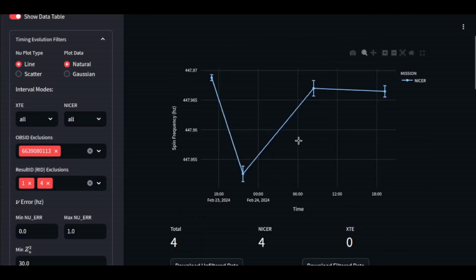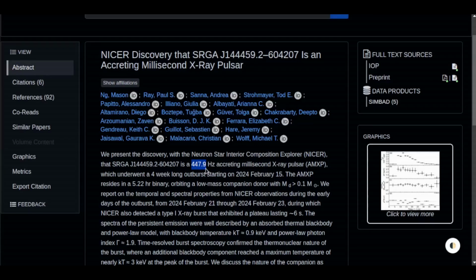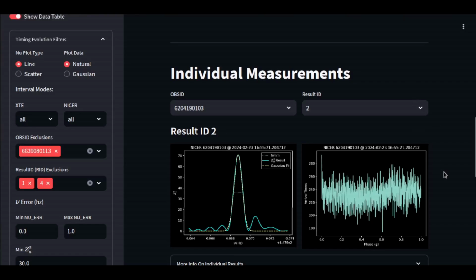So I'm pretty comfortable saying that I've confirmed at least evidence of oscillations for this SRGA source, which is pretty cool to me. That's good enough for me to say confirmation of evidence of oscillations. There's possibly some more work I could do with regard to cleaning things up to try to confirm evidence of pulsation with that pulse profile. But just taking a look at what we have right here, I think this is good evidence of, at the very least, oscillations. There's at least evidence at 447.9 hertz, as was put out in this paper, and they're using a very similar but much more advanced methodology than I am with regard to Z1 squared.